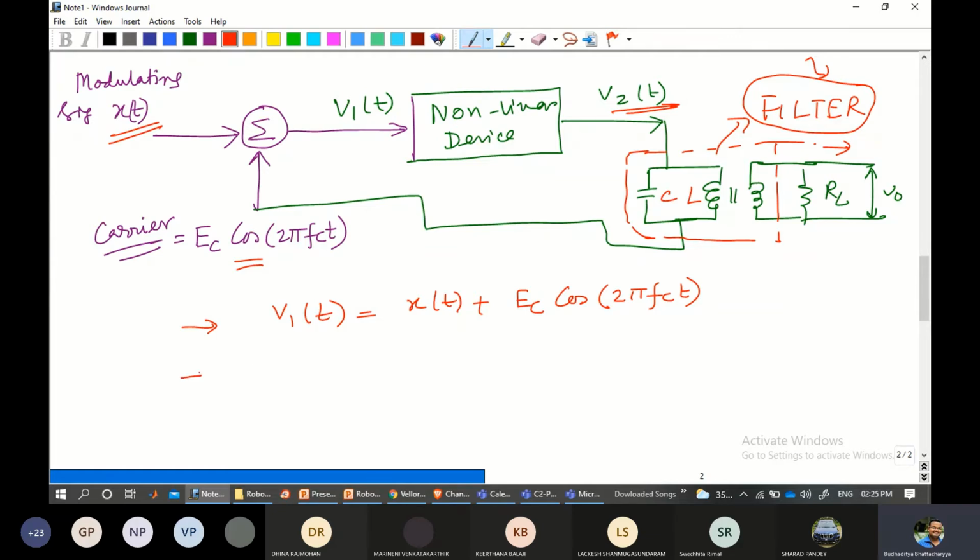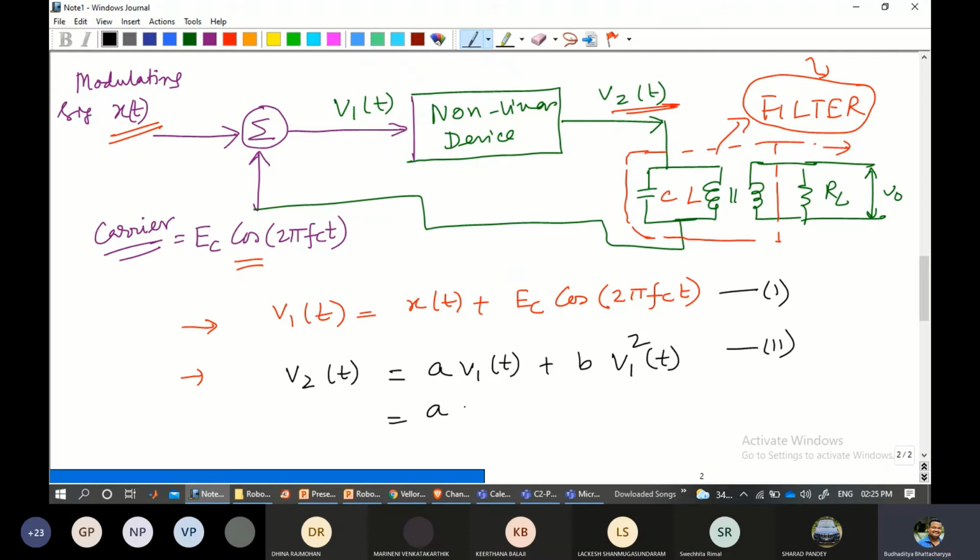As we already know, the device has the equation V2(t) equals a V1(t) plus b V1(t) squared, where a and b are the constants of the device. So if I substitute V1(t) from equation 1 into equation 2, what happens?